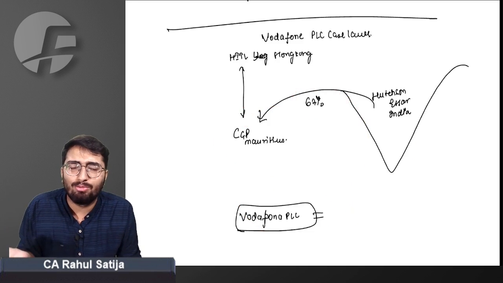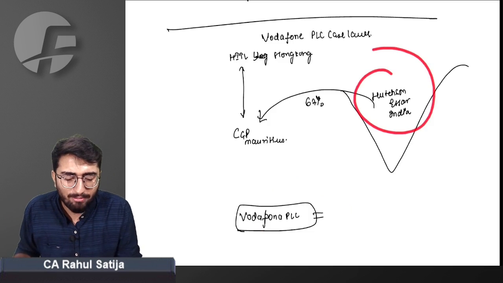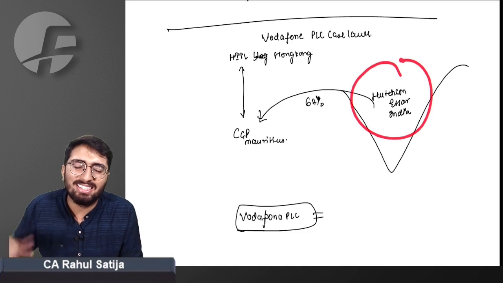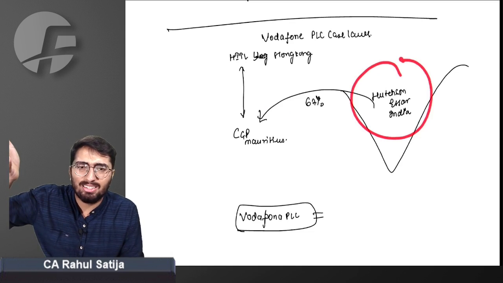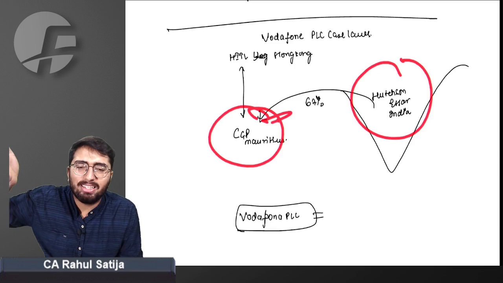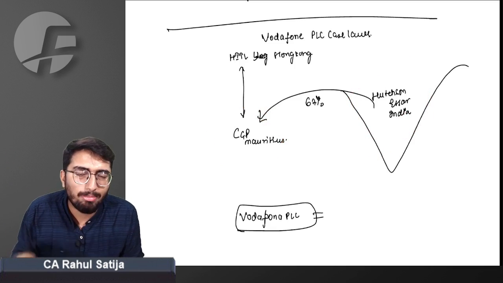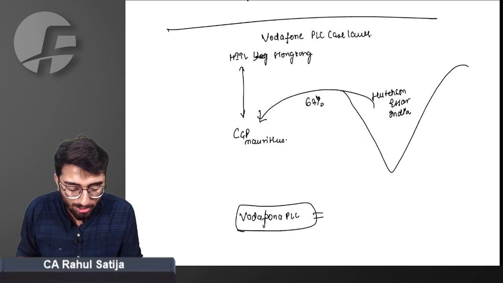What would have been the case? Simply capital gain would have been applicable in the hands of CGP Mauritius in India. Since the asset is located in India, any transfer of such Indian assets will be taxable in the hands of CGP. So this was the major issue.